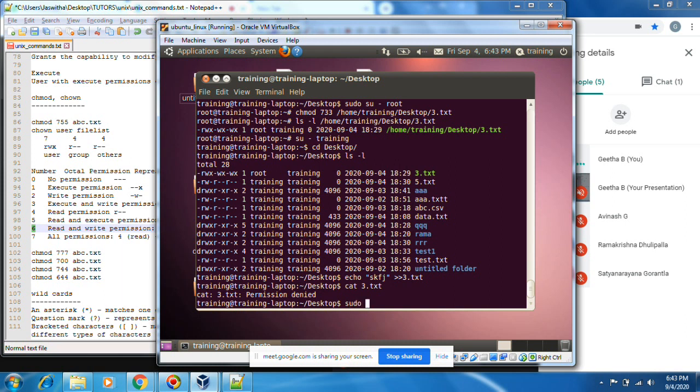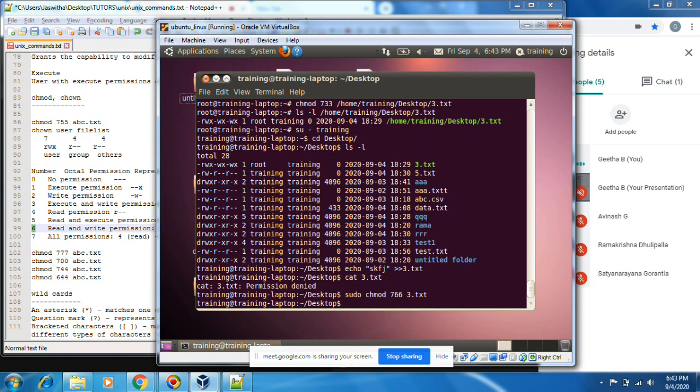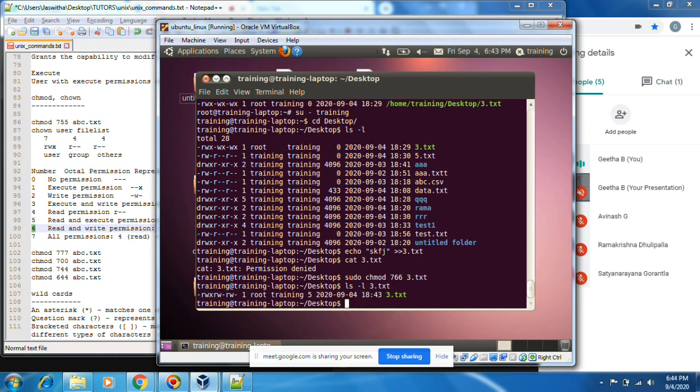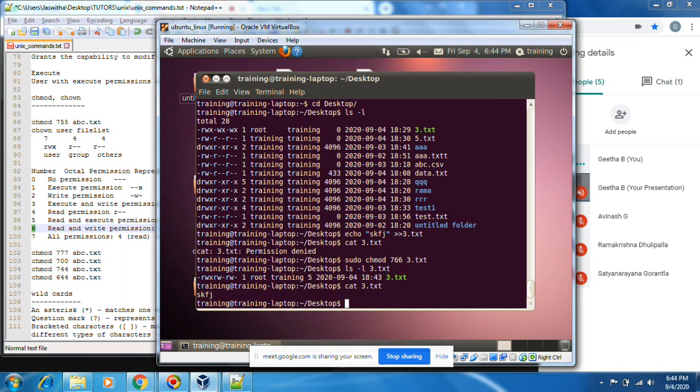Sudo chmod 766 3.txt. Now I have read and write permissions. Now you can see 3.txt.